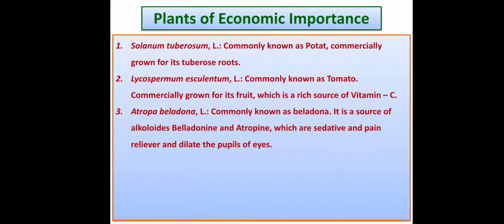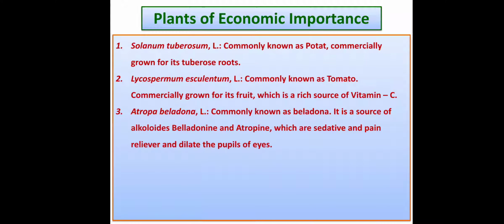Then Atropa belladonna, a medicinal plant which is grown commercially, commonly known as belladonna. We know this plant by the name of belladonna patti, the bandage we use when we have injuries to our muscles or pain in the back. So it is a source of the alkaloids belladonine and atropine.